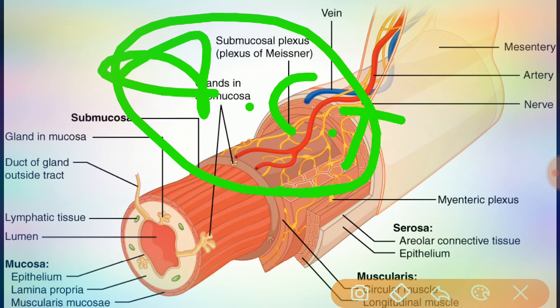This areolar connective tissue layer, the lamina propria, supports the epithelium. How does it support the epithelium? By binding it to the muscularis mucosa, the third layer of the mucosa.